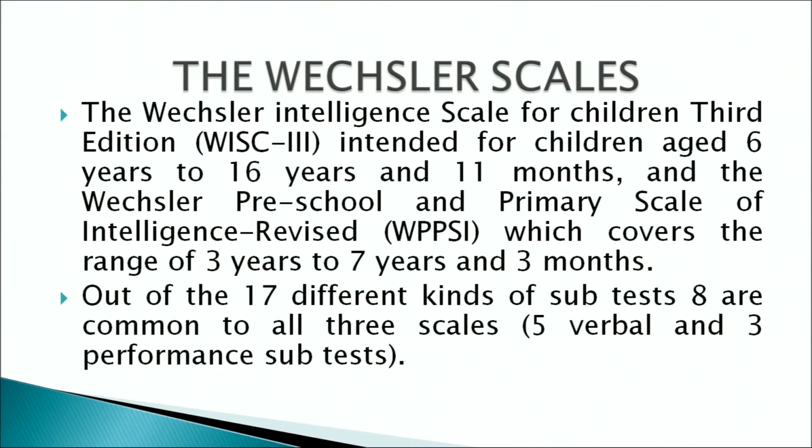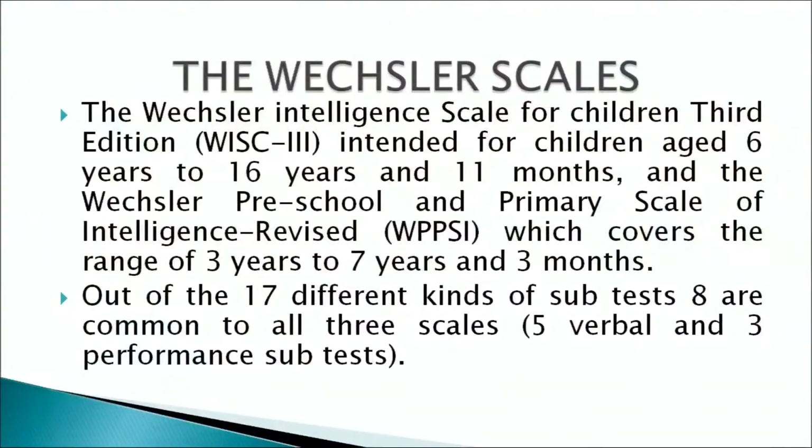As I already said, there are different versions of the test. The test is administered on adults, it is administered on preschool children and it is also administered on the children with middle age. Out of the 17 different kinds of subtests, 8 are common to all 3 scales, that is the Wechsler Intelligence Scale for Children, for preschoolers and the Wechsler Adult Intelligence Scale 3 which we just discussed.